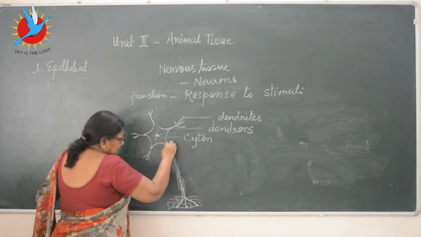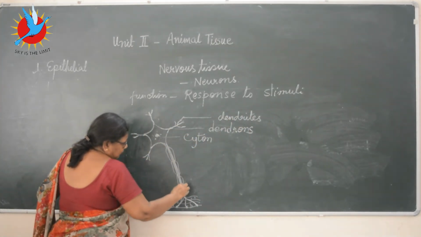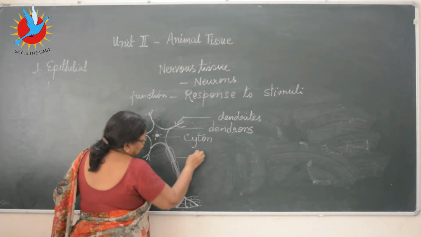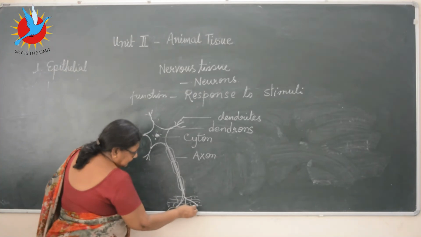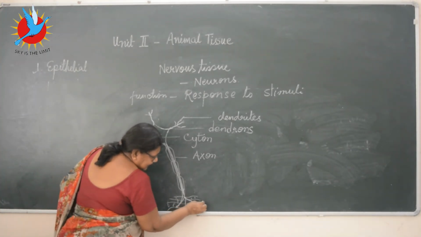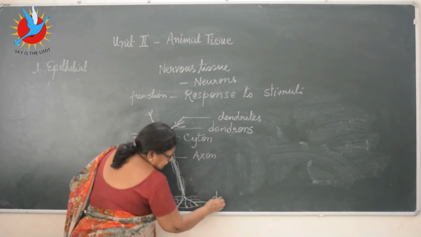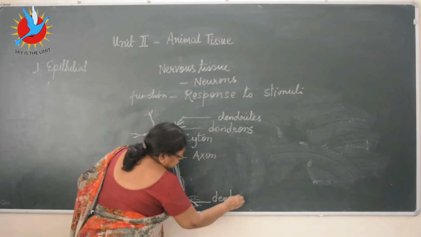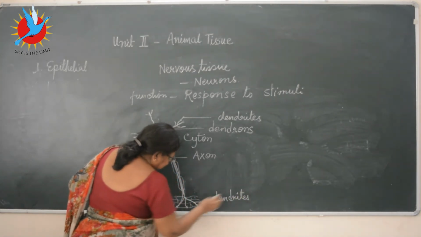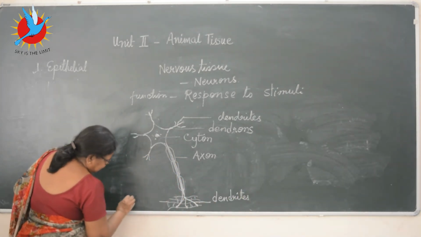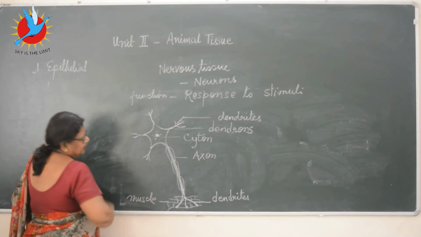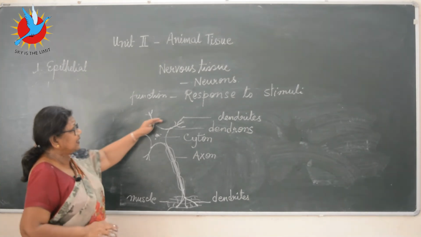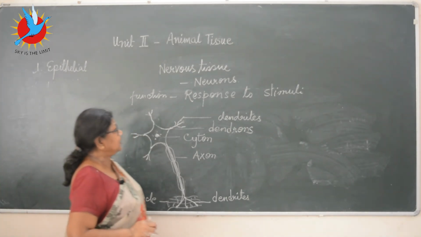You can see one branch is long. This long branch is called the axon. Again, here, these are the dendrites. And these are the muscles where the message will be taken. Clear? Basically, this is what you have to learn, not in much detail.